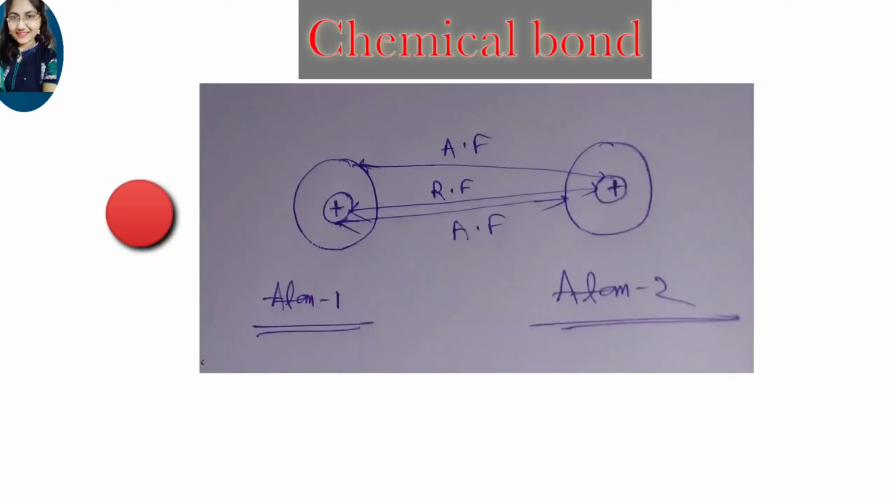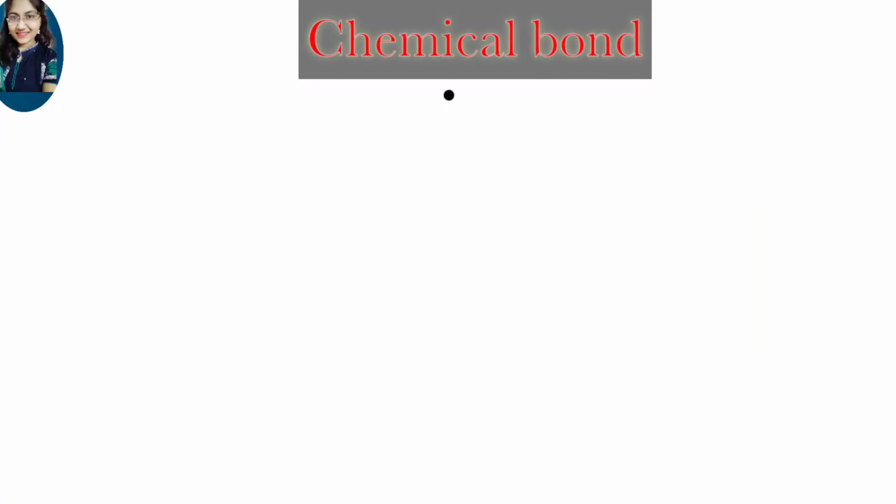And what is attraction force? The force between the nucleus of one atom and the electron of another atom is known as attraction force. So when the net resultant force is attractive, the two atoms get bonded. So that is the second cause of combination of atoms.